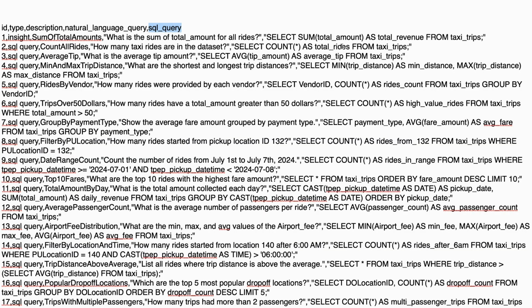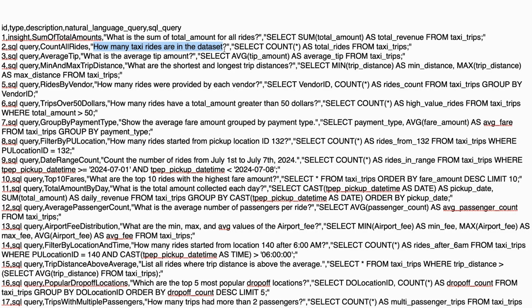Now let us talk about something even smarter, that is called semantic search. Until now we looked at a fixed example. Each natural language question matches with a specific SQL script here. But what if someone asks total number of rides, or how many taxi trips were there, or even just total rides? The natural language can be any relevant wording. So do we have to manually hard code every version of the same question? No, because semantic search comes into the picture here.